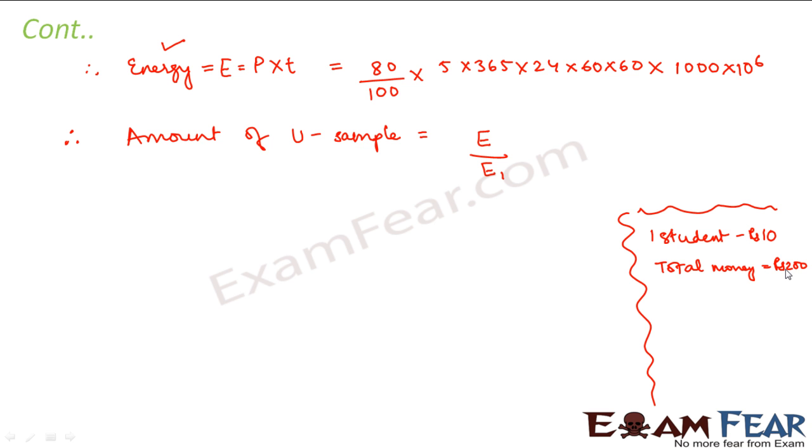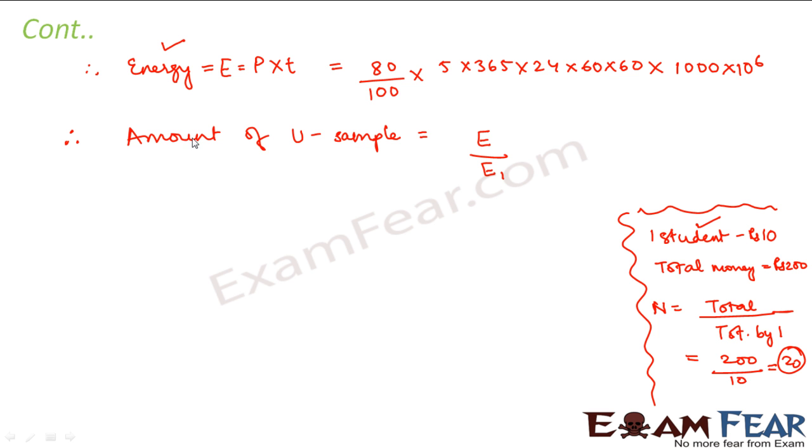So now if I ask you how many students are there in the class, how do you find that? Number of students in the class is equal to the total money collected from the class divided by the money given by one student. So it becomes 200 divided by 10. That means 20. So there are 20 students in the class.